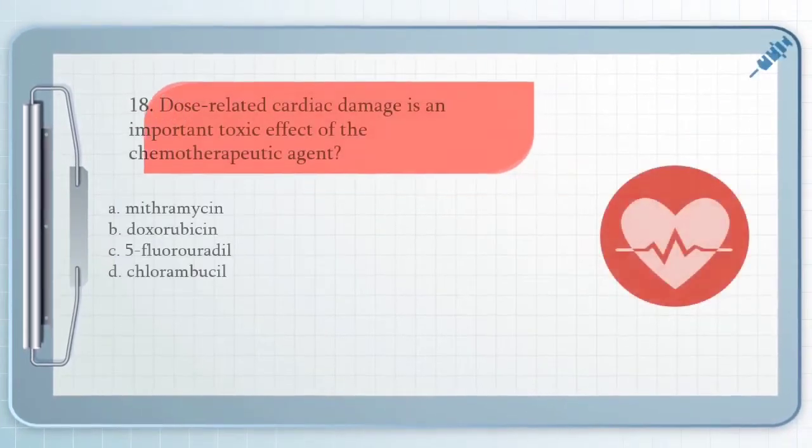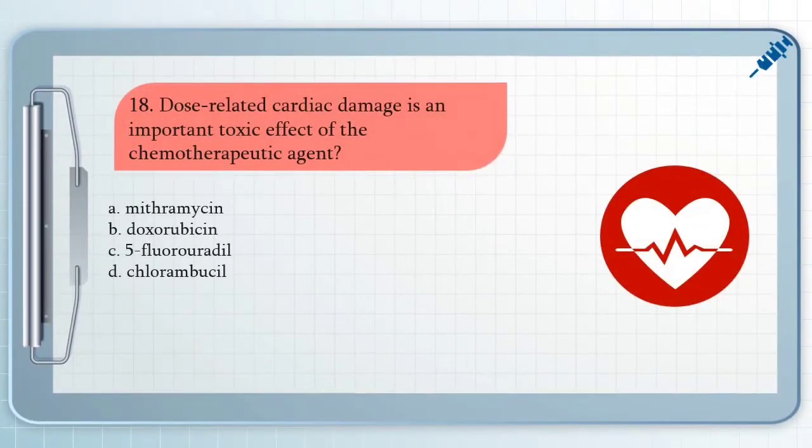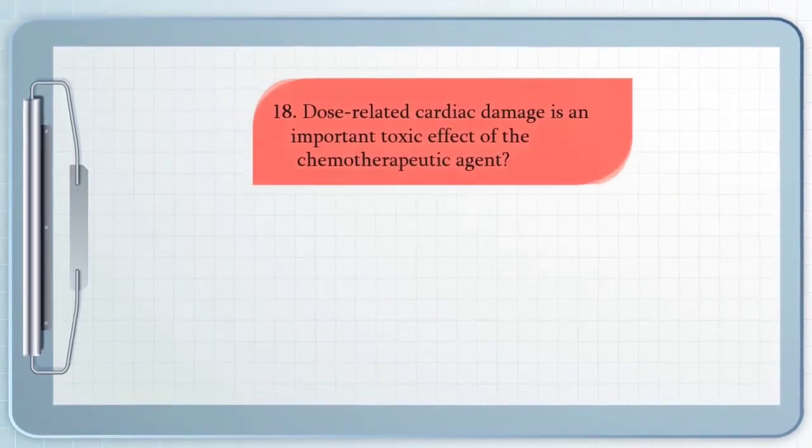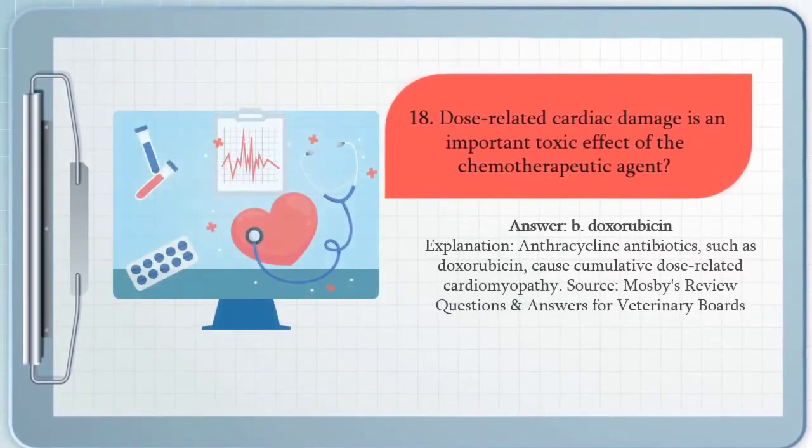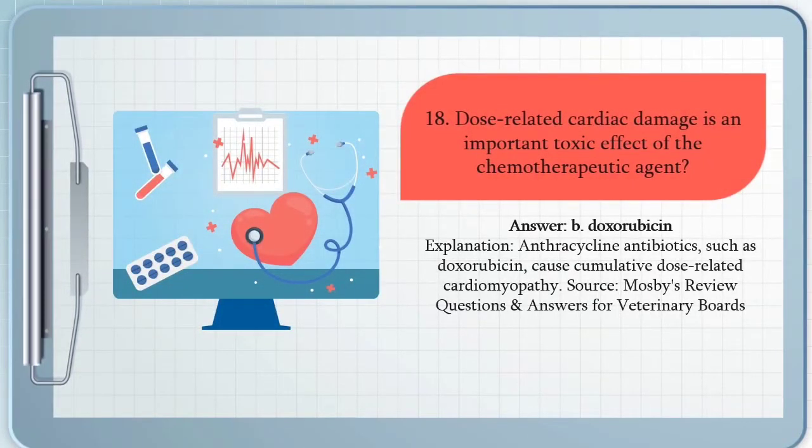Next, we have question number 18. Dose-related cardiac damage is an important toxic effect of the chemotherapeutic agent A. mithramycin, B. doxorubicin, C. 5-fluorouracil, and D. chlorambucil. The answer for that question is letter B. Anthracycline antibiotics such as doxorubicin cause cumulative dose-related cardiomyopathy.